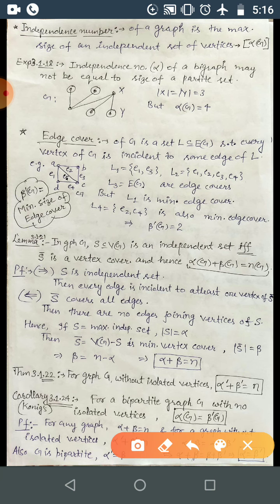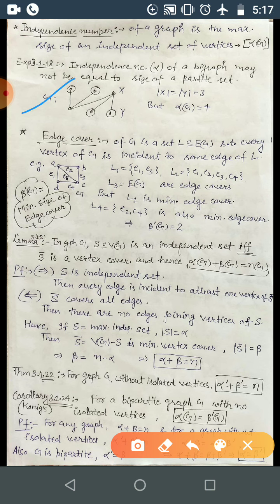One tends to think that in one partite set no vertices are adjacent, so you can take all those, and that's why it might be equal, but it's not.